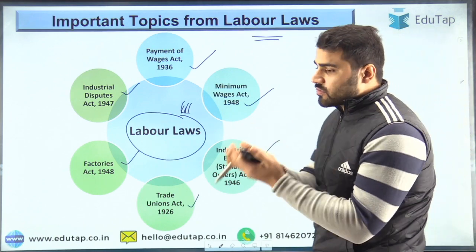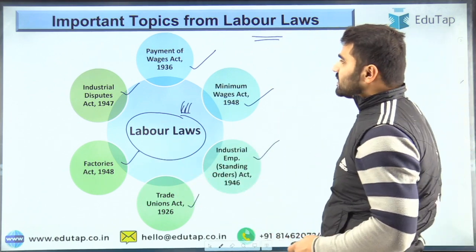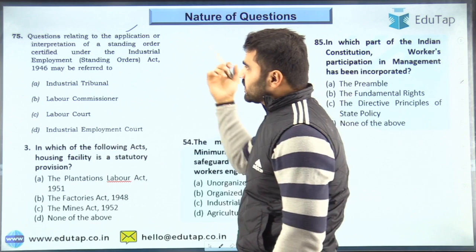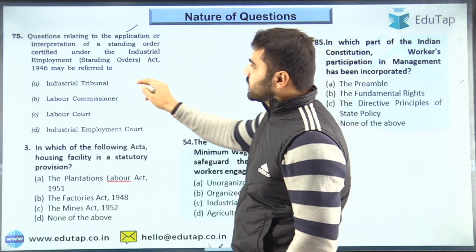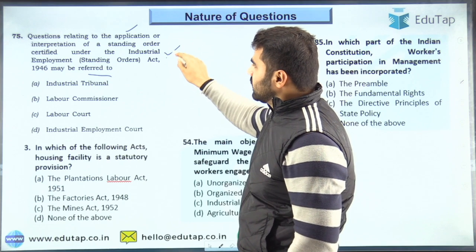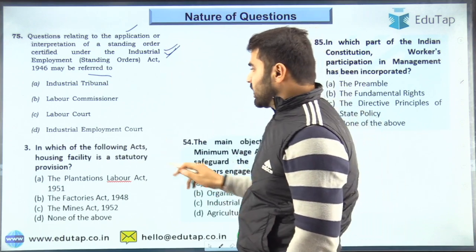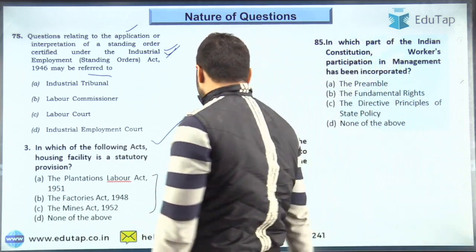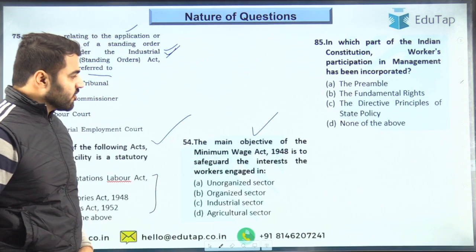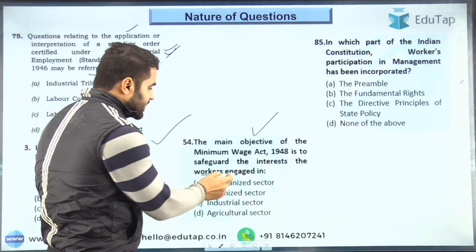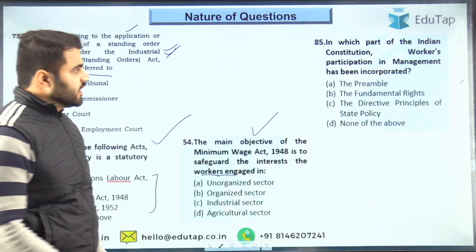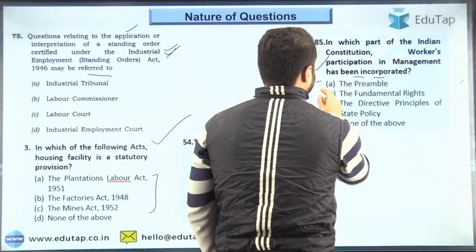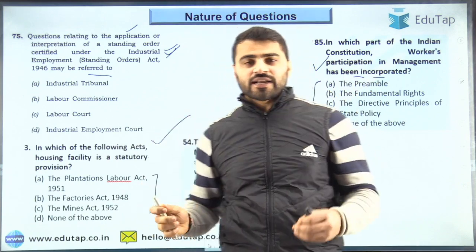Now the question is, what kind of questions are asked from these laws? Here you can see examples: questions relating to the application or interpretation of standing orders certified under the Industrial Employment Standing Orders Act 1946. In which of the following acts is a housing facility a statutory provision? The main objective of the Minimum Wages Act 1948 is to safeguard the interest of the workers engaged in, with options given. And in which part of the Indian Constitution has workers' participation in management been incorporated? So these kinds of questions are asked from those acts.